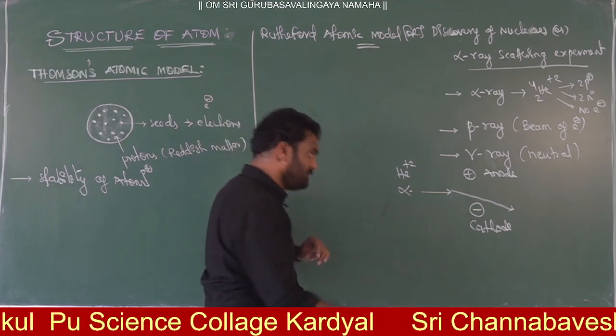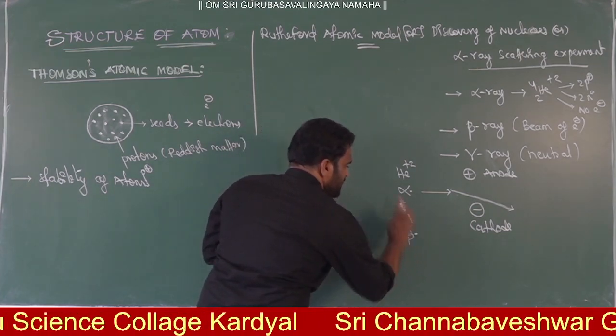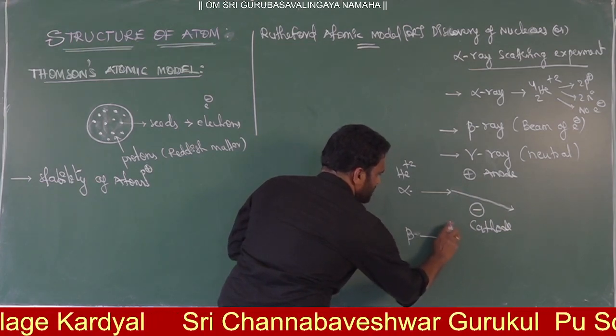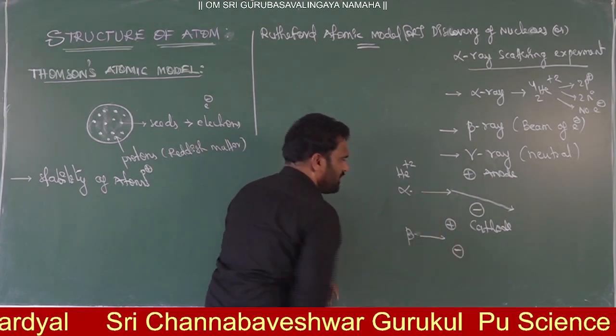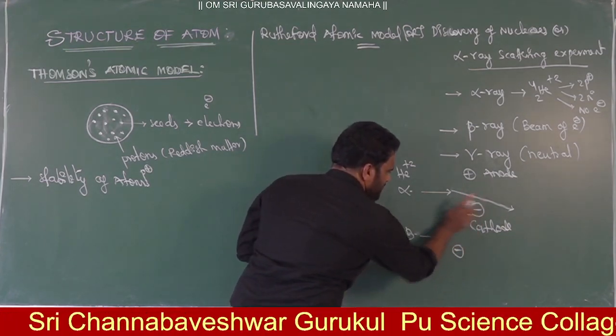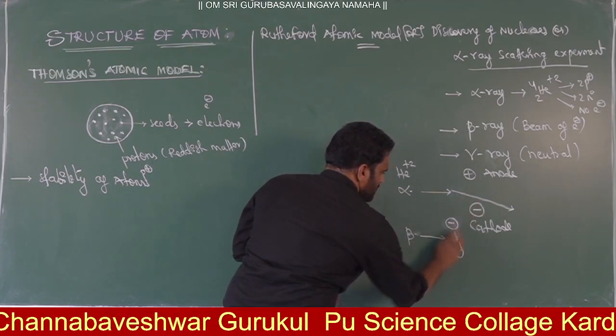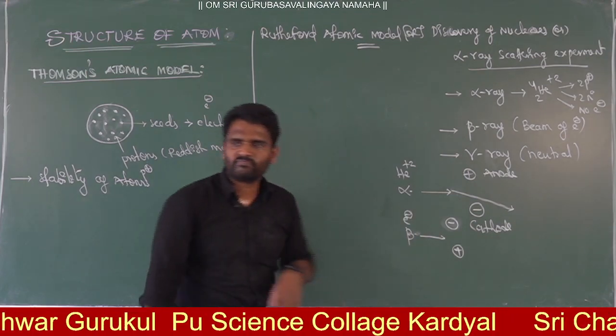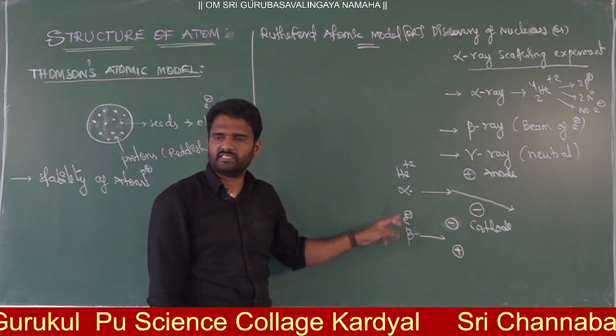Next, beta ray. Now I have a beta ray particle. What I am doing here is passing it between one side positive and one side negative. Which side is which? Right here I will take this as negative and this as positive. So the beta ray particle is nothing but what? Electron, yes or no? Beta particle is nothing but an electron.